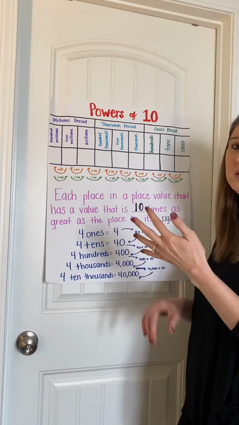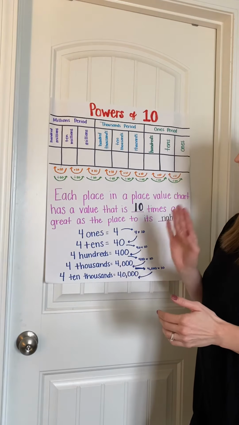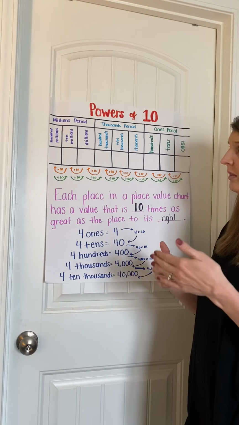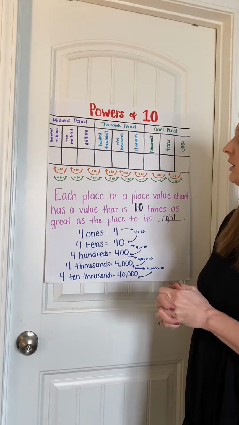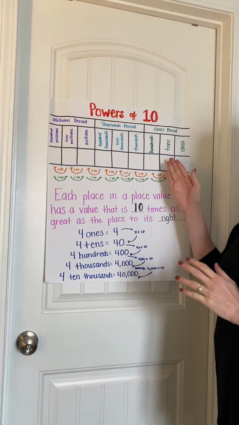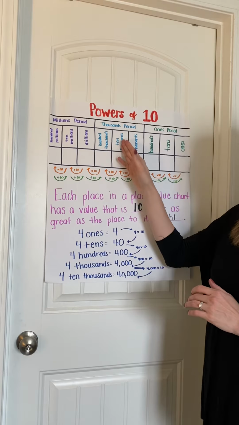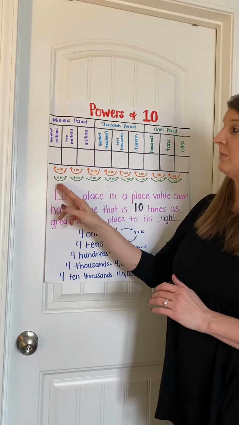You can go to billions or trillions, or even beyond that. I only did mine to the millions to show you that you can go beyond the 100,000s place, but you guys won't be asked to do that as 4th graders. So as you can see, we have our ones, tens, hundreds place. Then you have your thousands, 10,000s, 100,000s, then your millions, 10 millions, 100 millions.